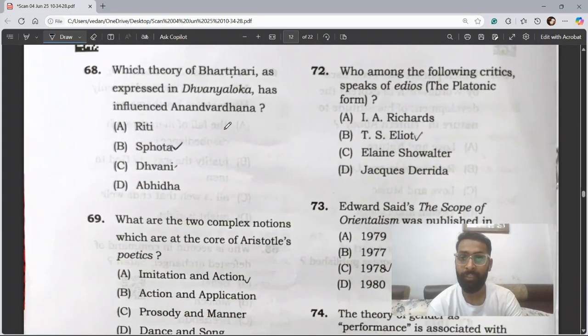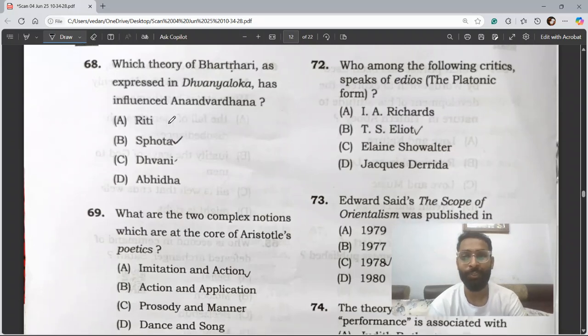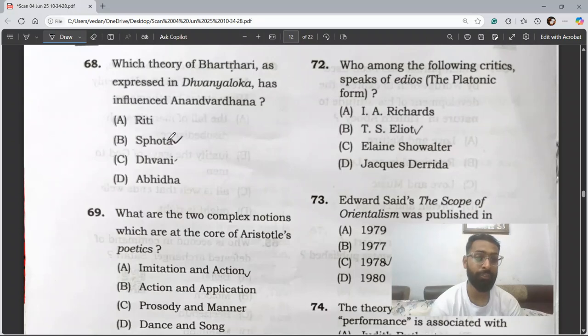Question 68. Which theory of Bhartihari, as expressed in Dvandvaloka, has influenced Anandavardhana? So, as we know, Anandavardhana has given the Dhwani theory, but he was influenced by Bhartihari. Bhartihari has given the theory of Sphota. So, the correct answer is Sphota. So, the correct answer is B of question number 68.